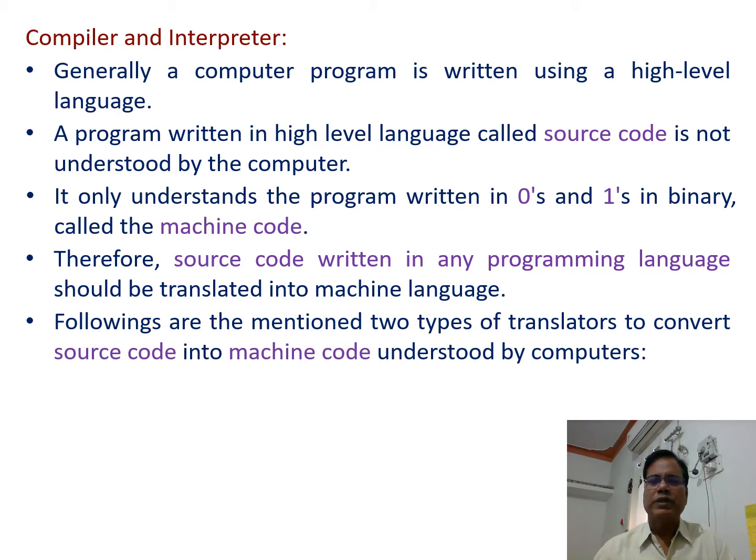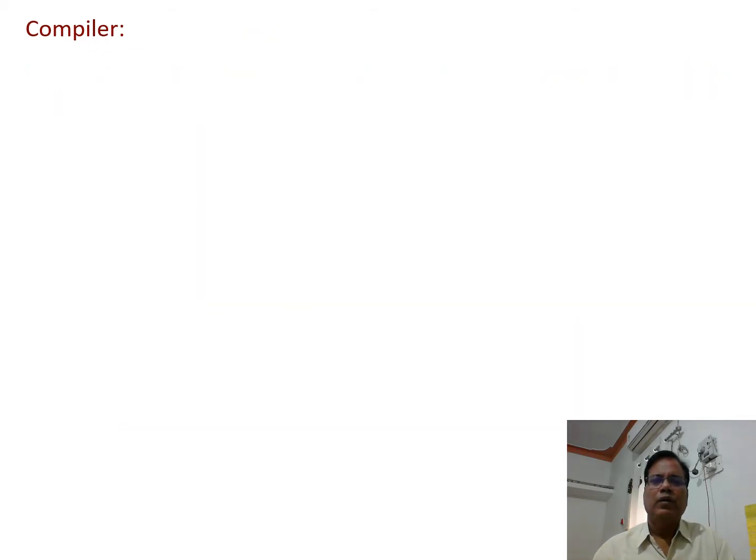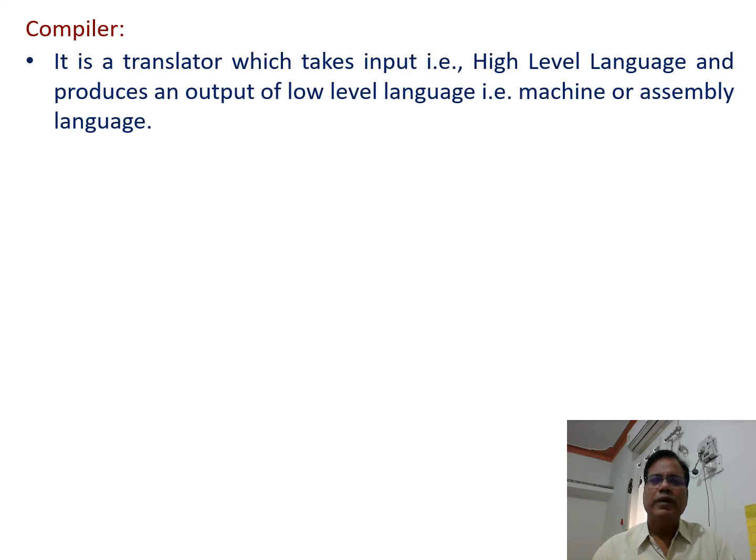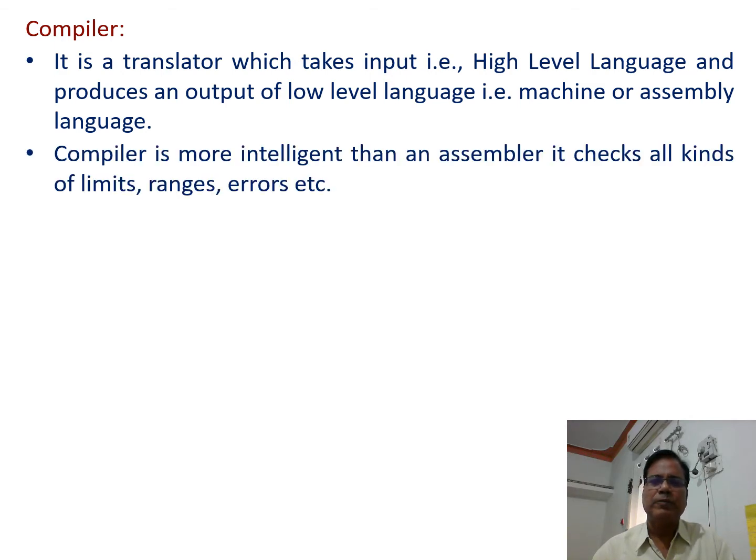Following are the two types of translators that convert source code into machine code understood by computers: compiler and interpreter. Now let us discuss the compiler. It is a translator which takes input, that is high level language, and produces an output of low level language, that is machine or assembly language.